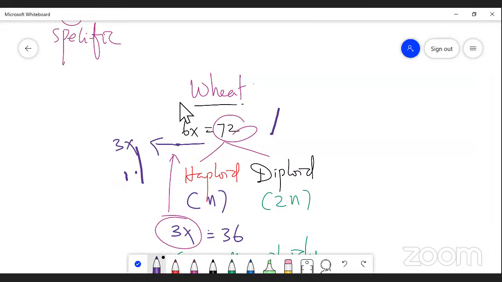Okay, could you make a difference between haploidy and diploidy? My dear students, I have given two types of ploidy. Students, are we audible? Did you understand what I asked you?